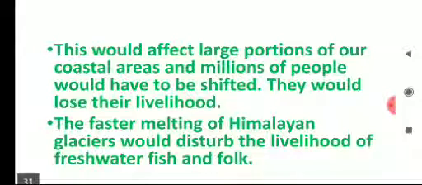When sea level increases, millions of people have to vacate the places in the coastal areas. Mainly the fishermen would lose their livelihood. In the same way, melting of Himalayan glaciers will disturb the livelihood of many fishermen.